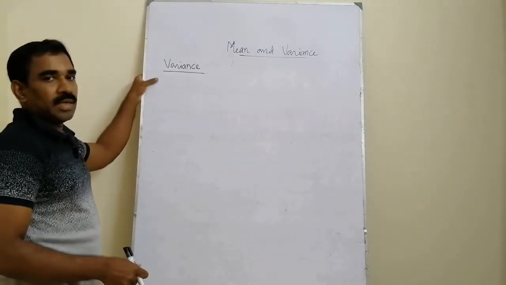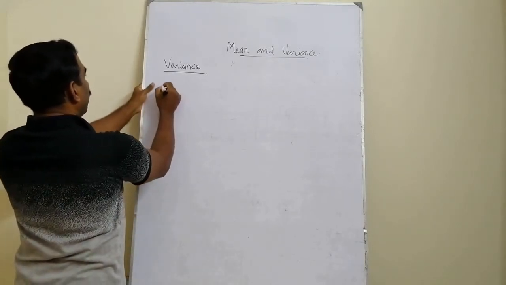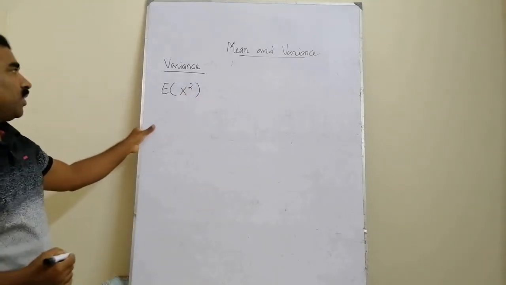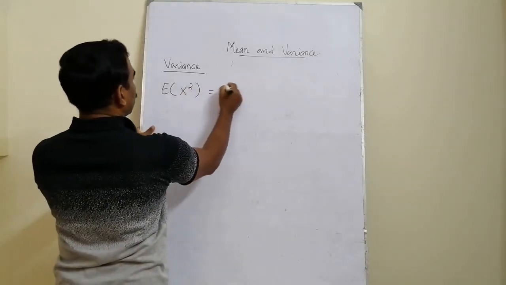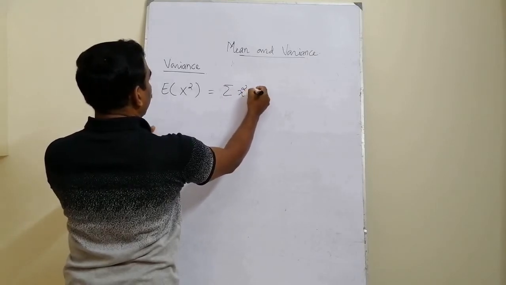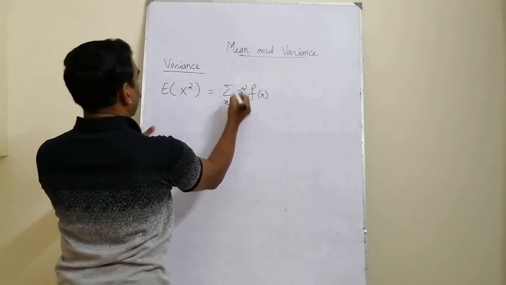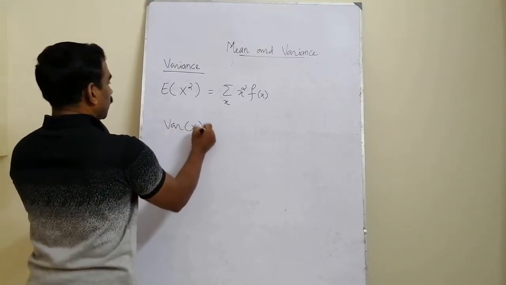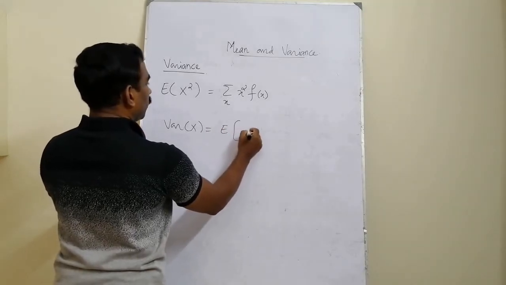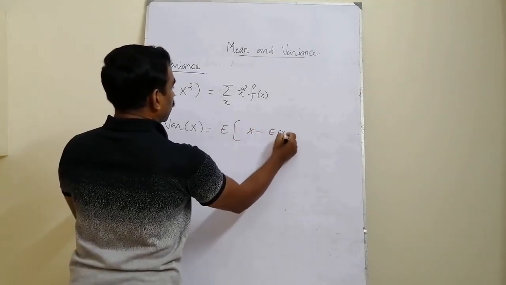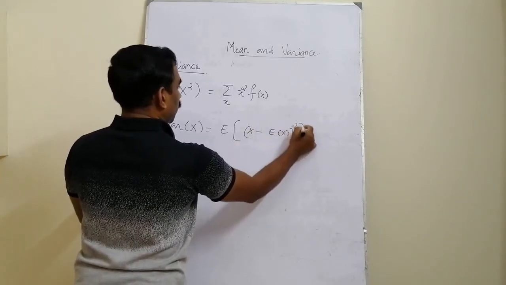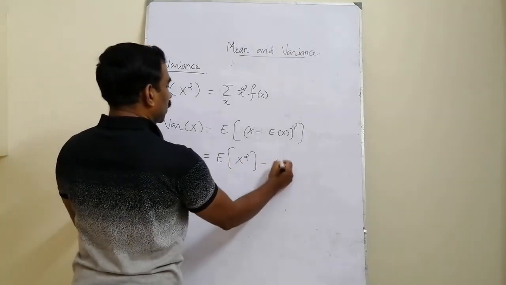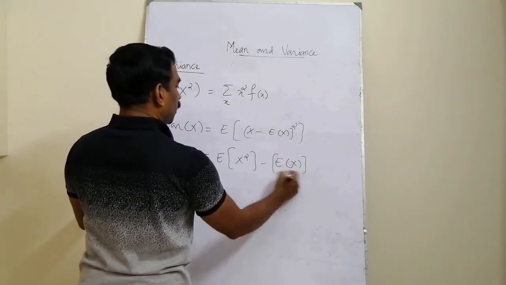The next important characteristic is variance. So in order to define the variance of a random variable, we have to define expectation of x square, and by definition this expectation of x square is equal to sum of squares of the values multiplied with the respective probabilities and adding over x. Variance of x is defined as expectation of x minus e of x the whole square. On expansion we can have this as expectation of x square minus e of x the whole square.